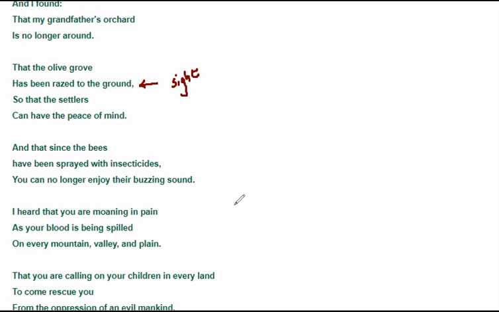I heard that you are moaning in pain. Moaning in pain is also imagery of sight. You can visualize that Palestine is crying in pain, just like anybody would cry once they have been hurt.